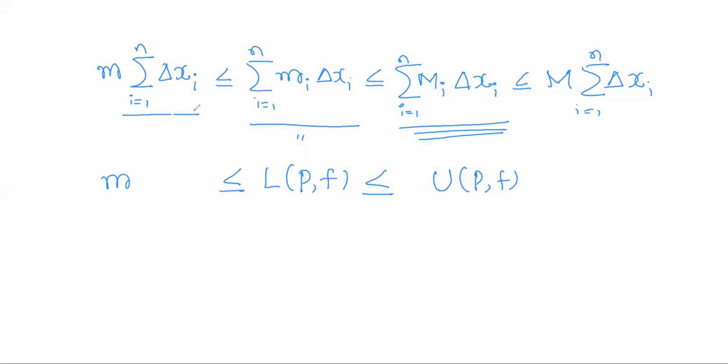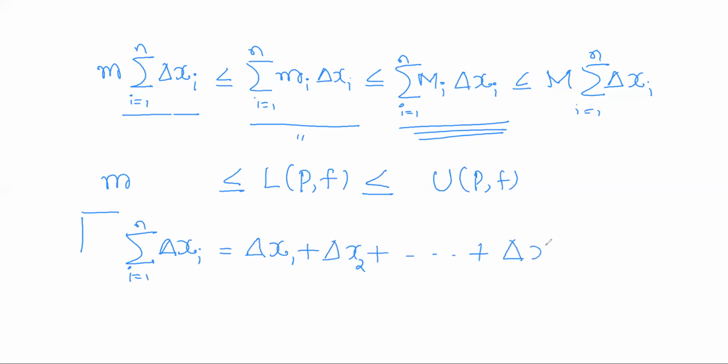So what is summation delta xi? You know how the summation works. Summation delta xi, i running from 1 to n, means delta x1 plus delta x2 plus so on up to delta xn. I have to add all the delta xi's for i running from 1 to n.